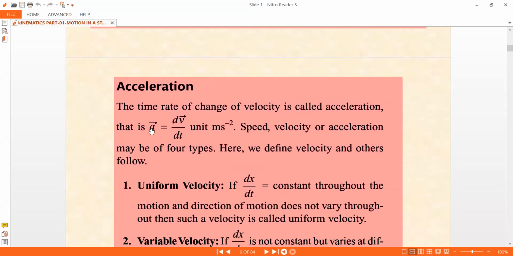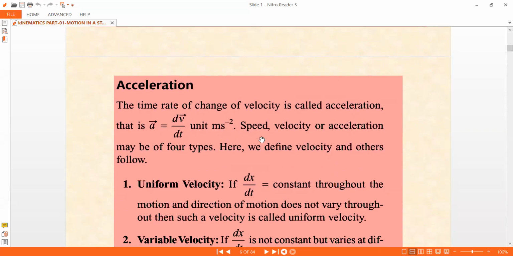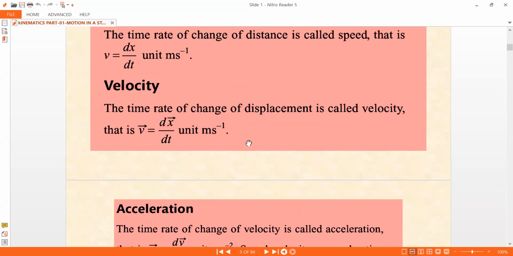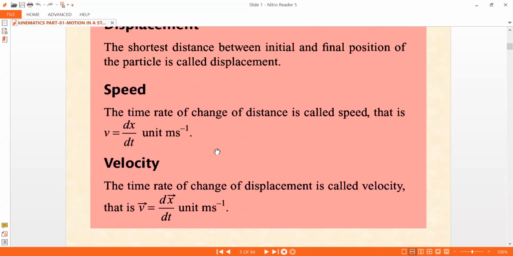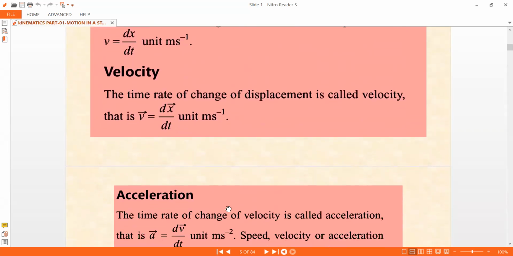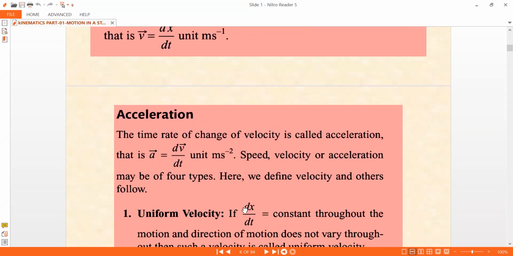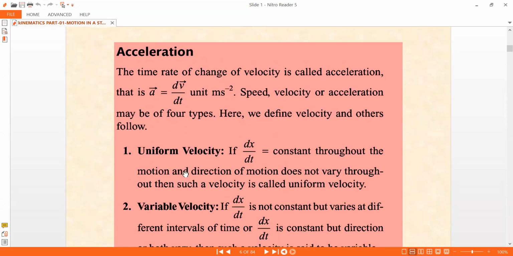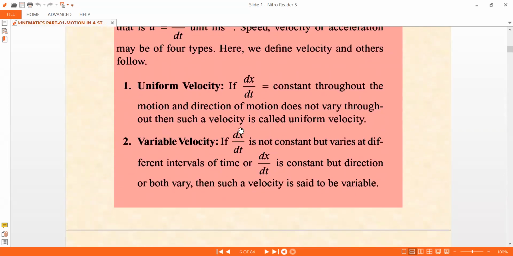The next one: what is acceleration? The time rate of change of velocity is called acceleration, a bar equals dv bar by dt. Meter second power minus 2 is the unit. Velocity has the unit meter second inverse, and speed also has the same unit, but velocity is a vector and speed is a scalar. Uniform velocity is the situation where dx by dt remains constant, and variable velocity is where dx by dt is not constant.